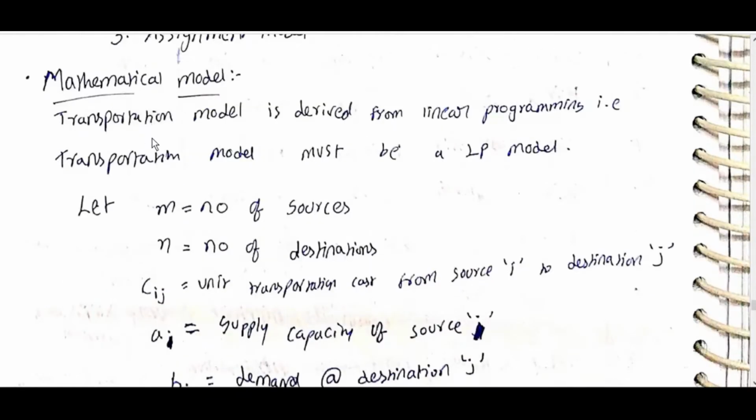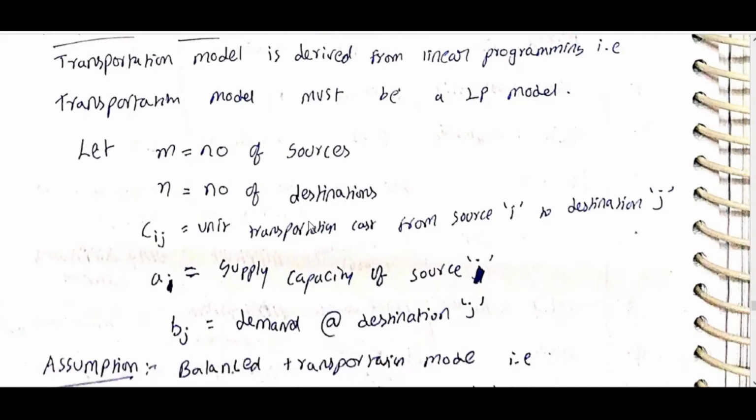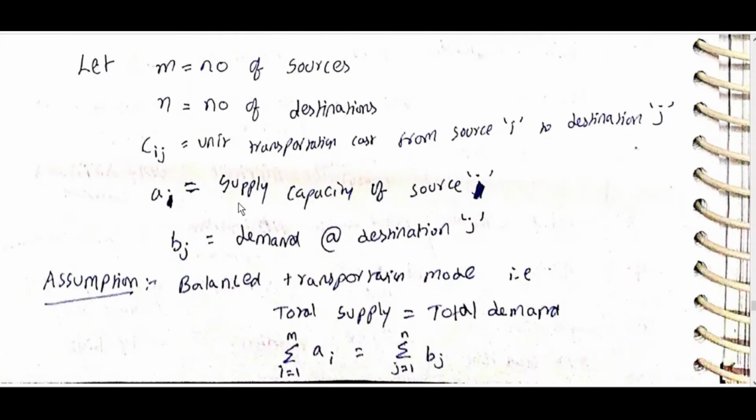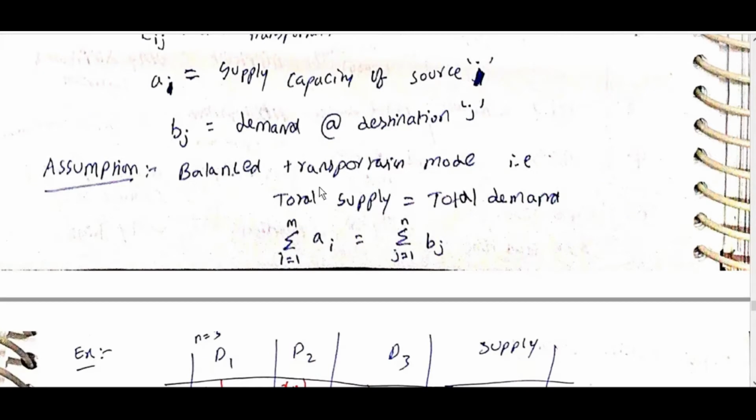Mathematical model: the transportation model is derived from linear programming. That is, the transportation model must be a linear programming model. Let m equal the number of sources, n the number of destinations, Cij the unit transportation cost from source i to destination j, Ai the supply capacity of source i, and Bj the demand at destination j. Assumption: balanced transportation model, that is, total supply is equal to total demand.